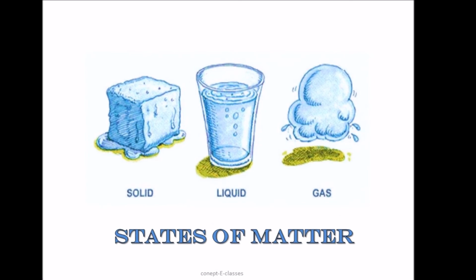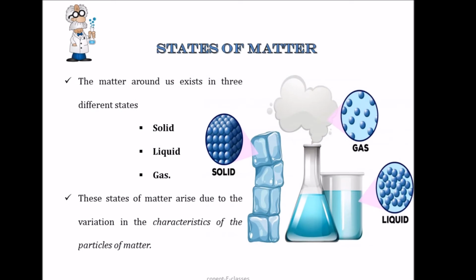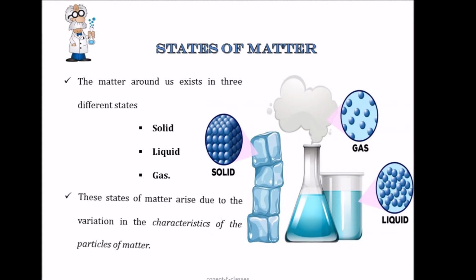Now let's understand the states of matter. If we observe the different types of matter around us, we can say that matter exists in three different states: solid, liquid and gas. These states of matter arise due to the variation in the characteristics of the particles of matter. So let's understand more about these states of matter.